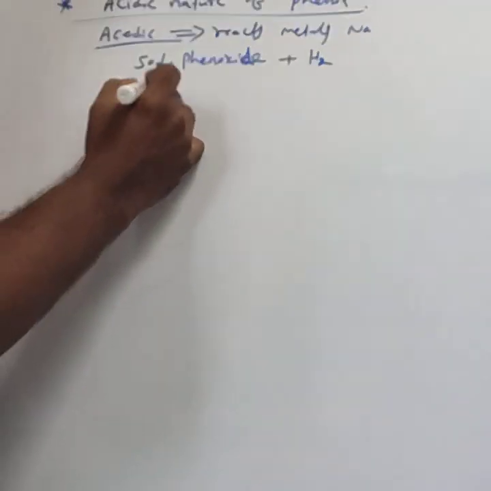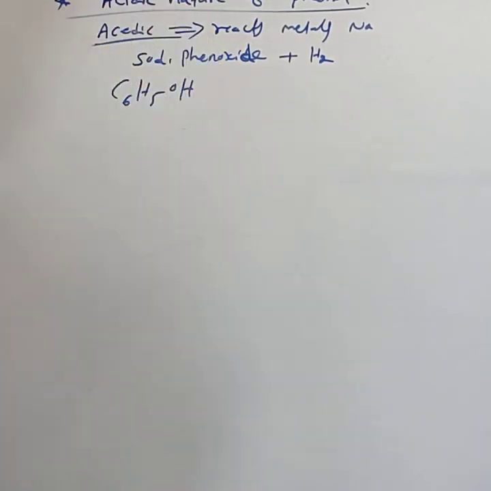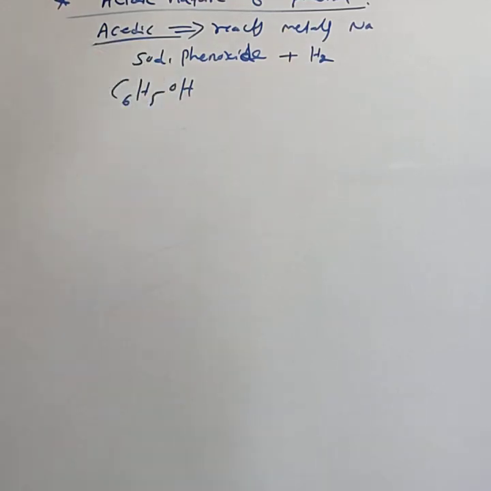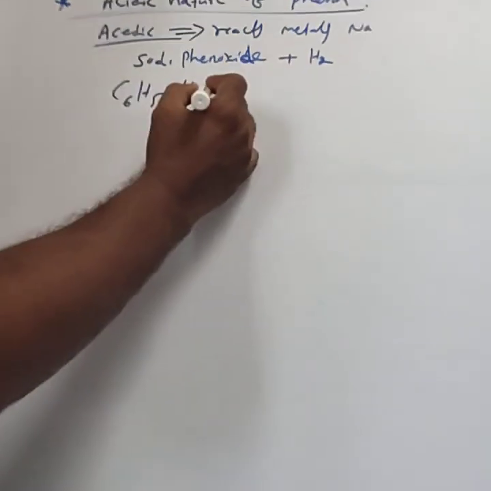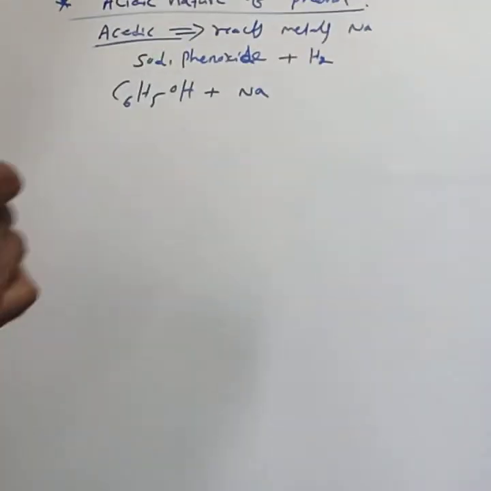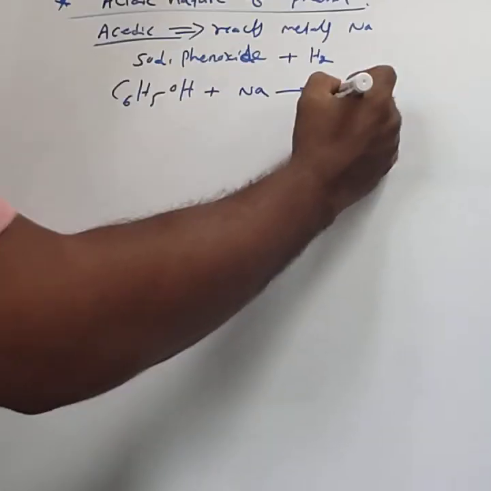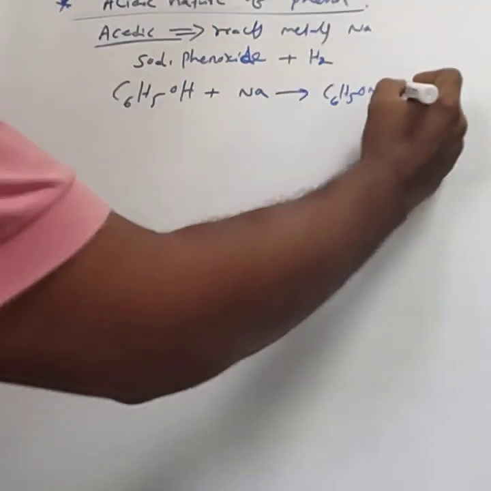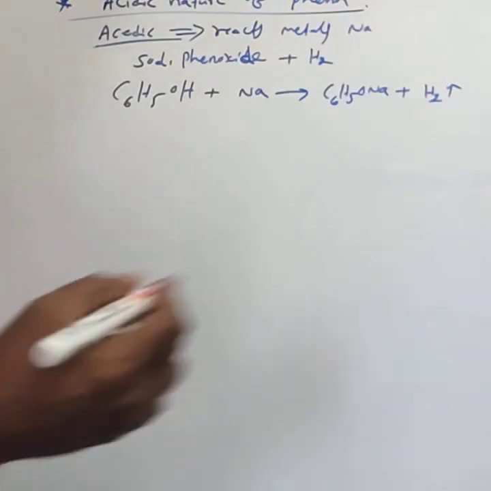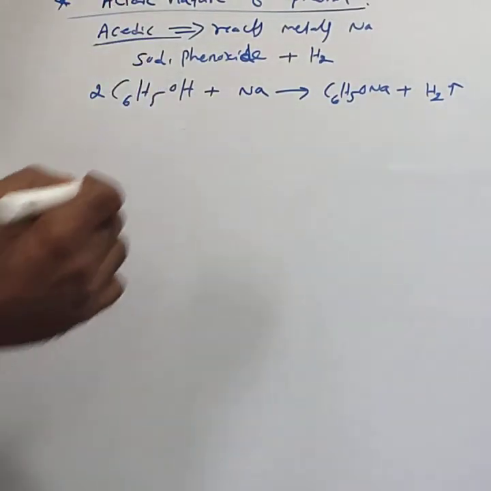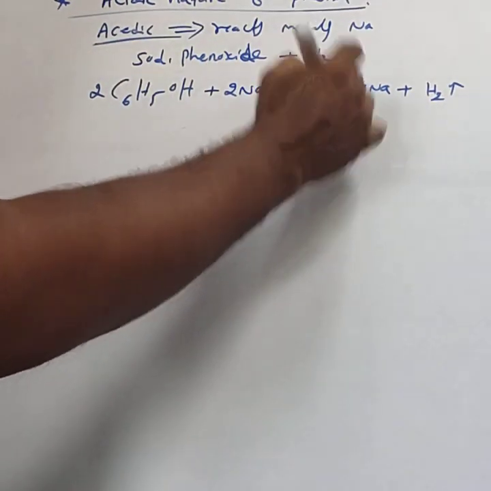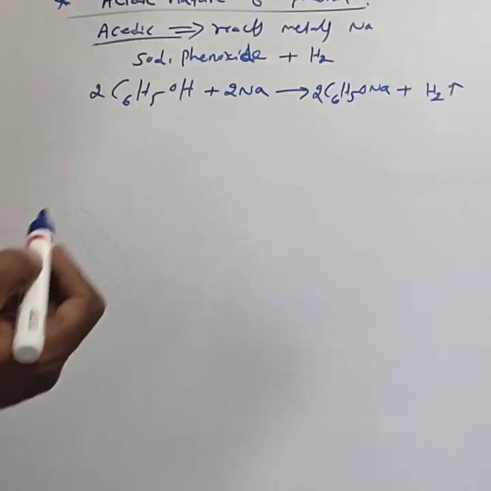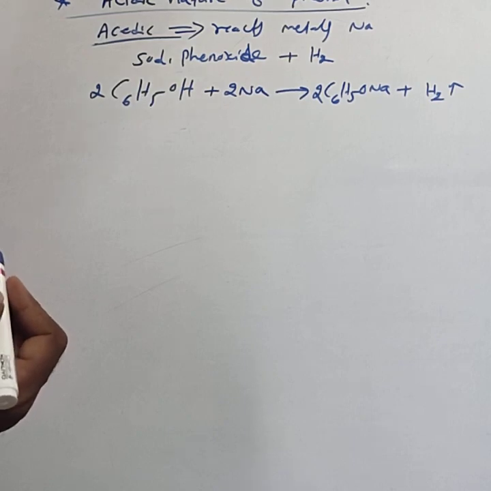For example, the molecular formula of phenol is C6H5OH. Phenol reacts with sodium to form sodium phenoxide C6H5ONa, liberating hydrogen gas. To balance, 2 moles of phenol react with 2Na to give 2 moles of sodium phenoxide. Sodium phenoxide is also called sodium phenate; both are the same.